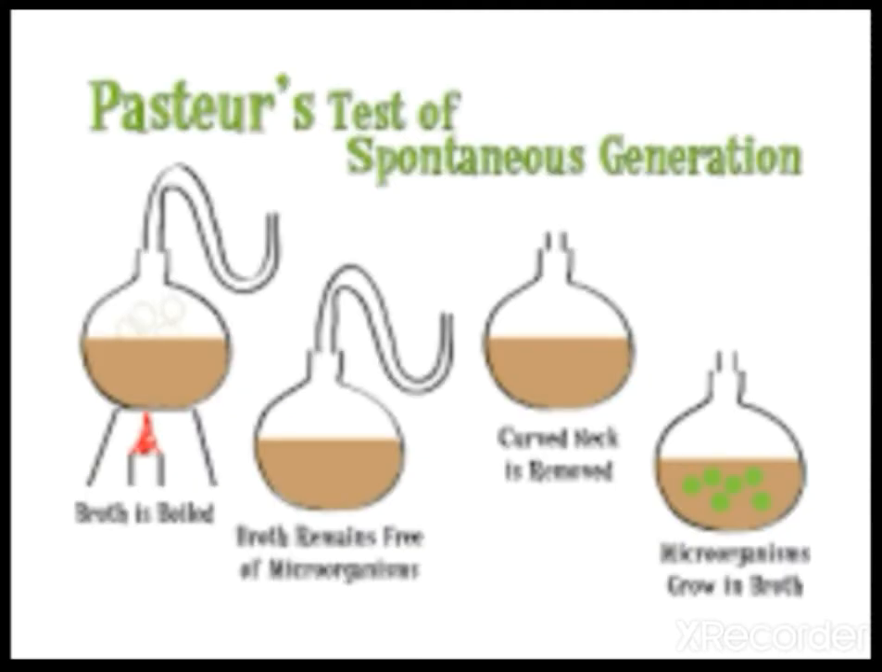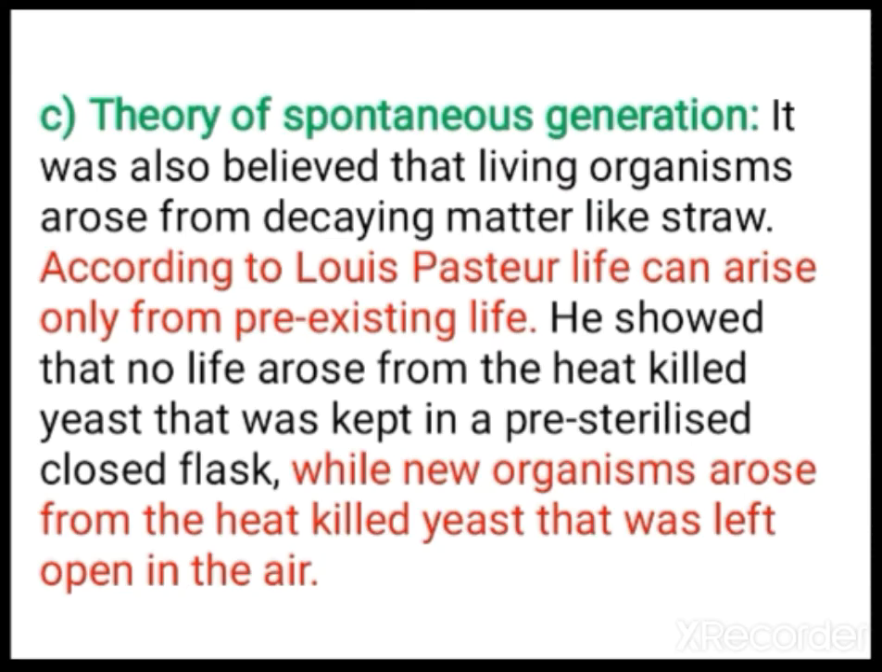Next is the theory of spontaneous generation. It was proposed by Louis Pasteur. It is the experiment done by Louis Pasteur. So first let us see his theory. It was believed that living organisms arose from decaying matter. For example, straw, or bread if you keep it for some time. When it goes bad, you can see a cottony mass growing upon the bread. According to Louis Pasteur, life can arise only from pre-existing life.